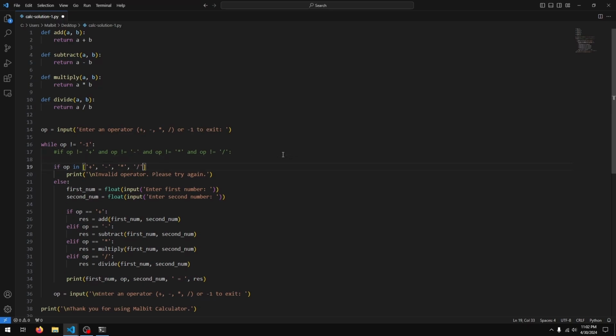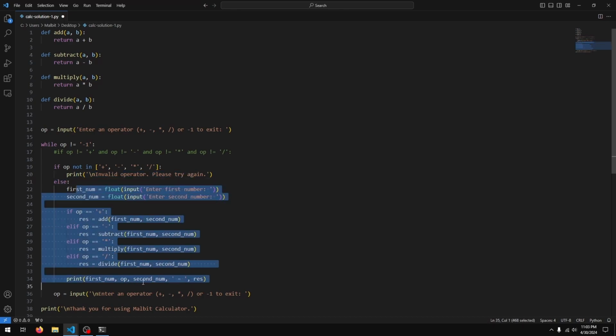Put a line here just so it's easier to see. And now this will basically check if this operator is in this list. Now we want to say invalid operator if it is not in this list. So I'll just say not here. If operator not in the list, then you want to say invalid operator. Otherwise, you want to run this code.